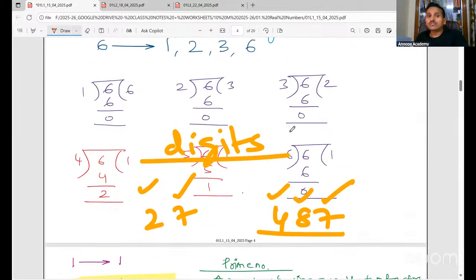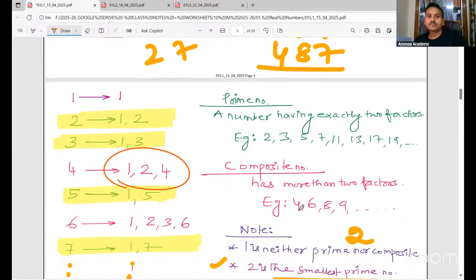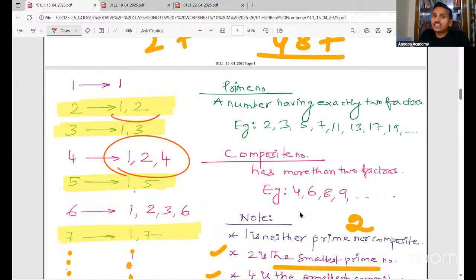That is why I told factors are what? Exact divisors. They are divisors. But if you look carefully, factors are not divisible by this number. For 2, factors are 1 and 2. But factors are not divisible by this one. 2 can divide 2, but 2 cannot divide 1, right? Yes or no? So be clear as to what you say. Very important.